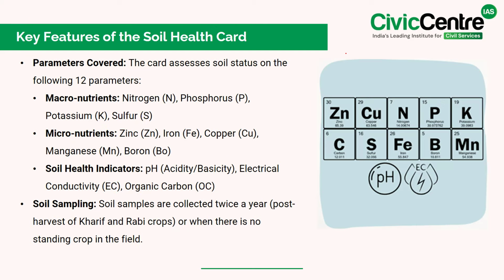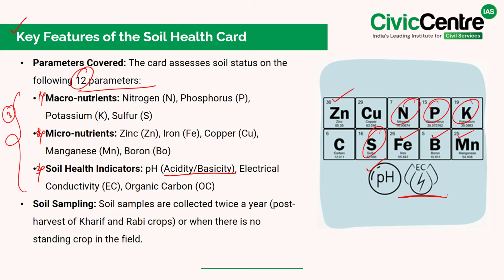Now, let's take a look at the key features of the Soil Health Card. See, the card assesses soil quality based on 12 important parameters, and these are divided into three categories. They are the macronutrients, which consist of NPK and S, that is nitrogen, phosphorus, potassium and sulfur, and also the micronutrients like zinc, iron, copper, manganese and boron. And also soil health indicators such as pH, to identify acidity or basicity, and also the electrical